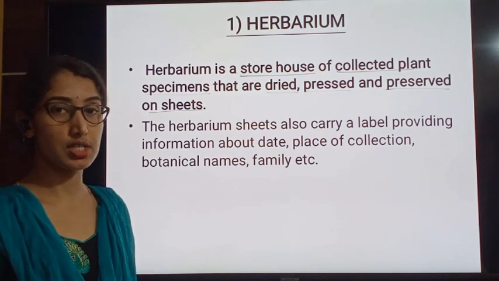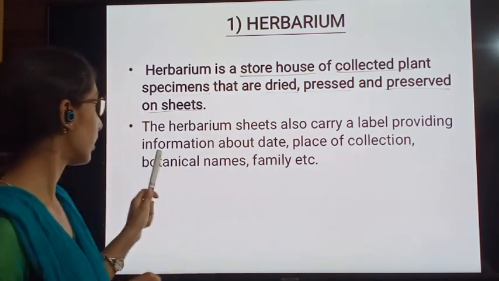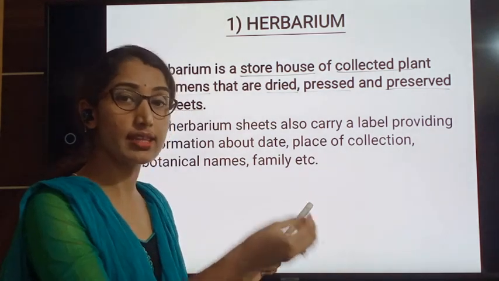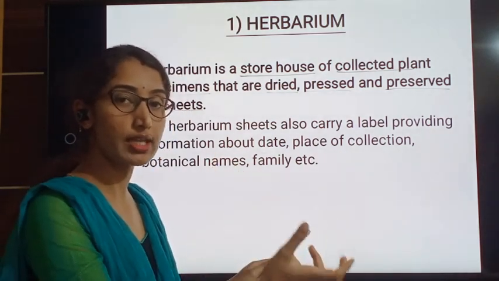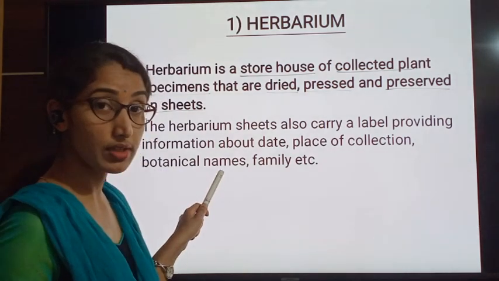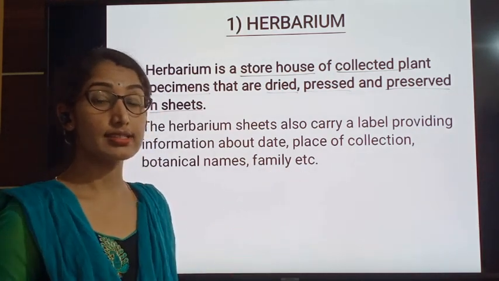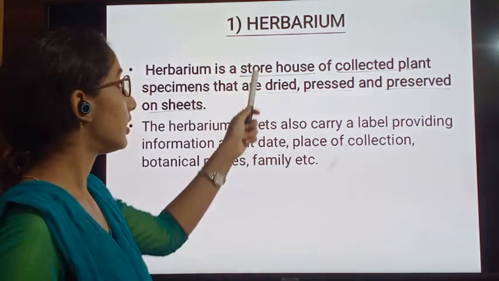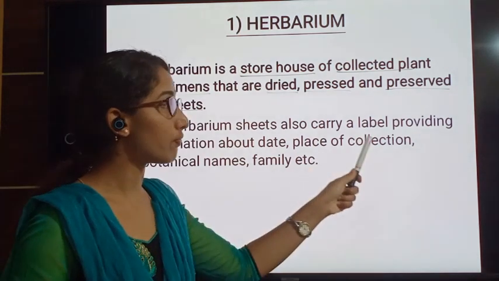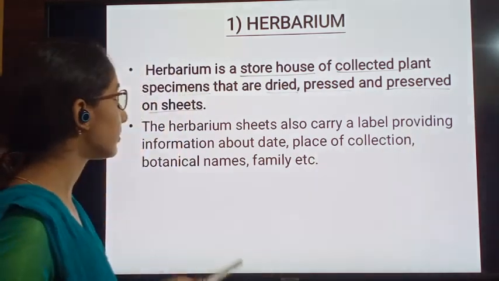This is how the herbarium sheets are made, and the herbarium sheets also carry a label providing information about the date when the plant was collected and the place of collection, from where that plant part or whole plant specimen was collected, the botanical or scientific name of that plant, and to which family it belongs, etc. Like this, much information is included in the herbarium sheets where the plants are dried and preserved, as labeling also. Like this, the herbarium sheets are prepared.